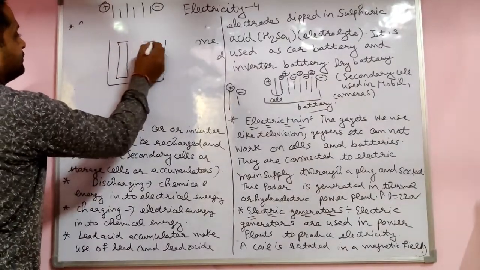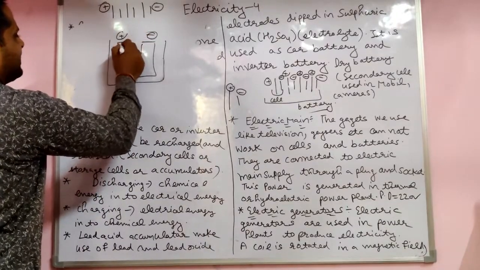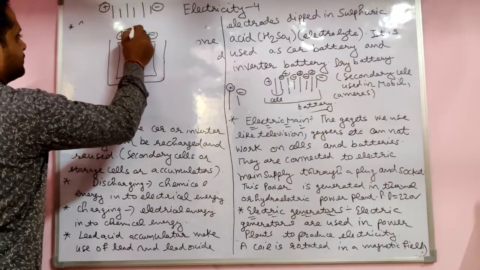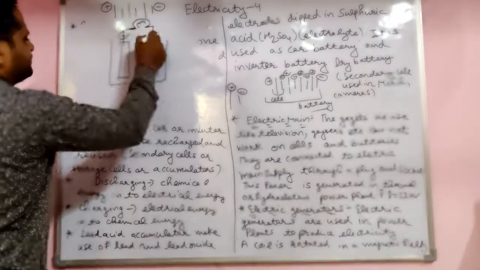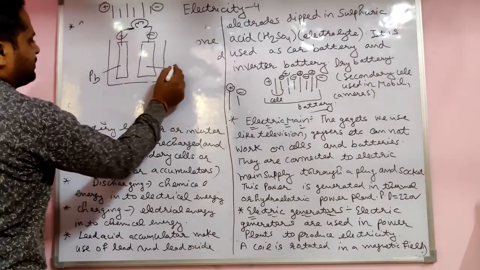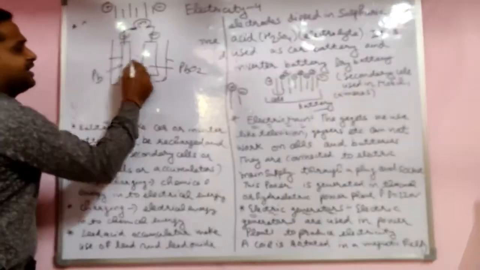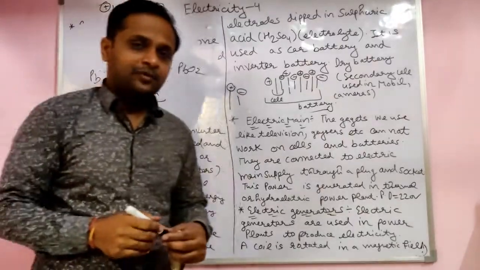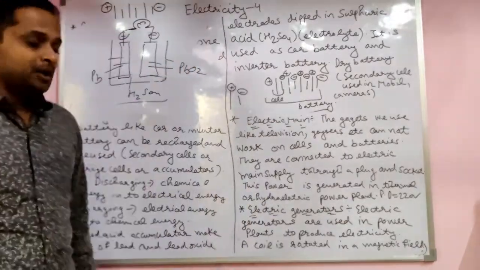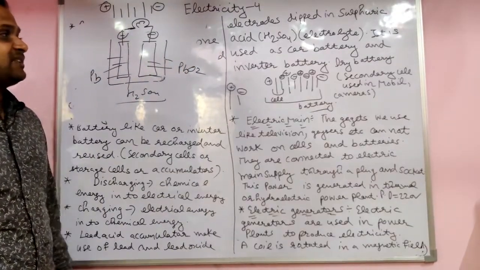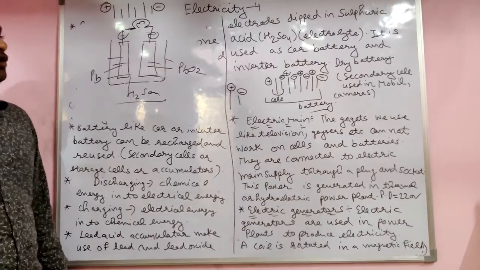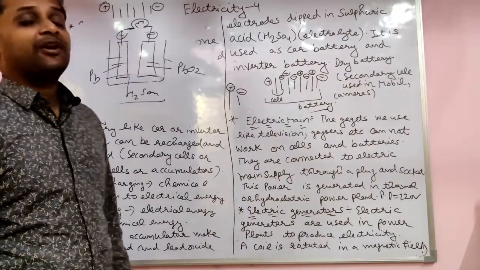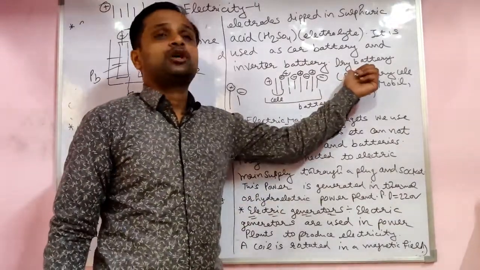There are two electrodes, one positive and one negative. Here you put a bulb, with one electrode Pb and one PbO2. And here you take H2SO4, sulfuric acid, as the electrolyte. These cells are secondary cells. They are used as car batteries, inverter batteries, lead accumulators. Some dry batteries also come.